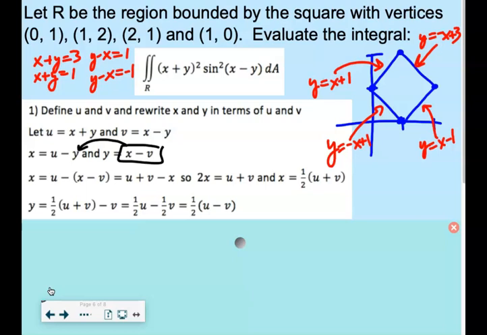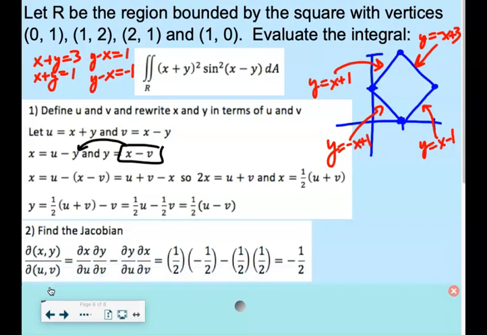Then you need to find your Jacobian, right? So I got a Jacobian based on mine. I got -1/2. When I write it in my integral, I'm going to put it in positive. Does that make sense? Okay. All right. Good. So now let's rewrite our integral. So my limits for u are going to be 1 to 3, and my limits for v are going to be -1 to 1. Okay. And then I got to replace all my x's and y's with all the u's and v's.